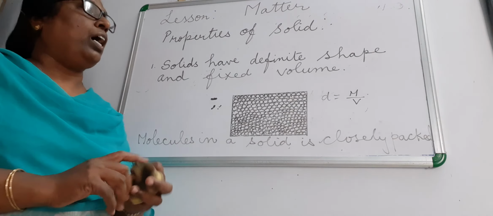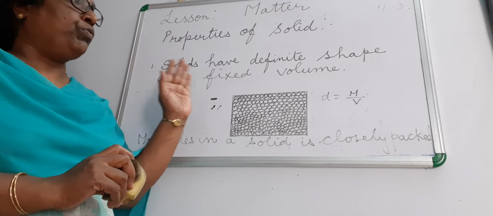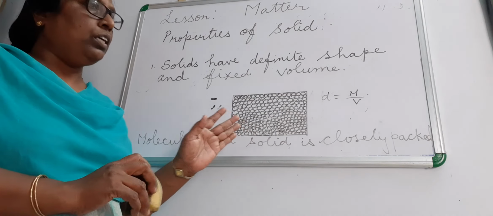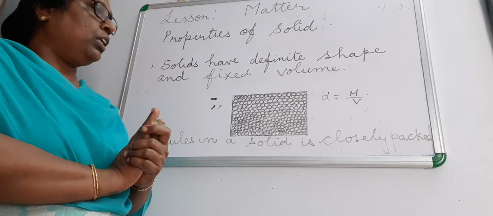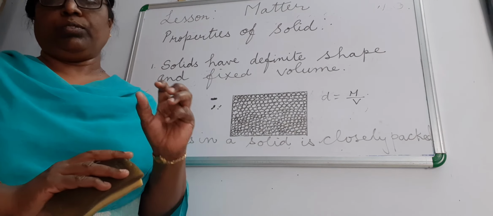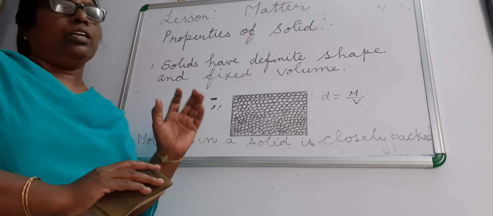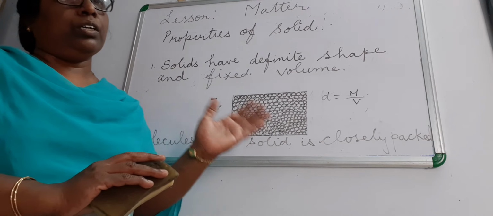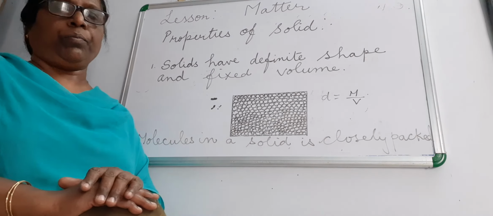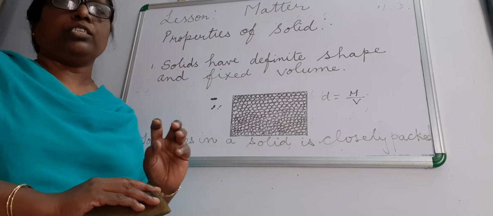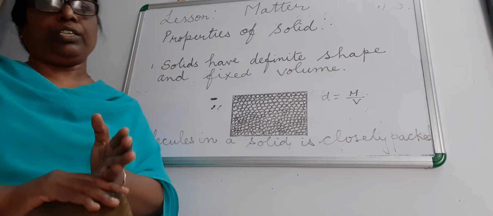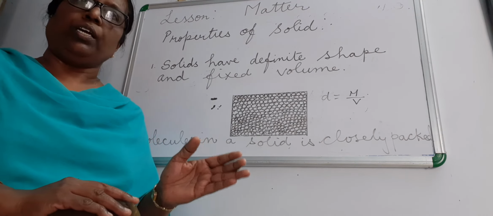So solids have a definite shape, fixed volume, and do not flow. They do not have fluidity. They cannot be easily compressed, and when you heat any solid, it expands. When it expands, it converts to liquid, and that is called fusion or melting. And every solid has its own melting point and freezing point. The melting point and the freezing point of any substance will be the same.